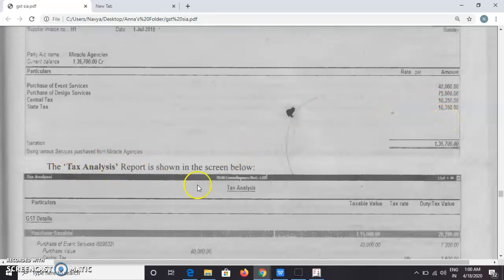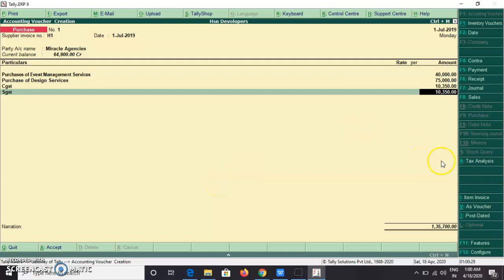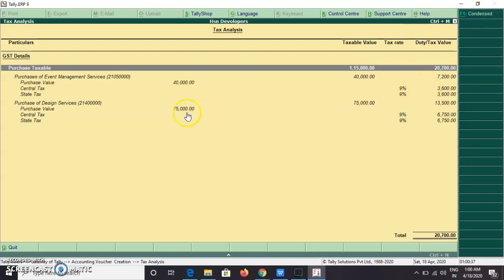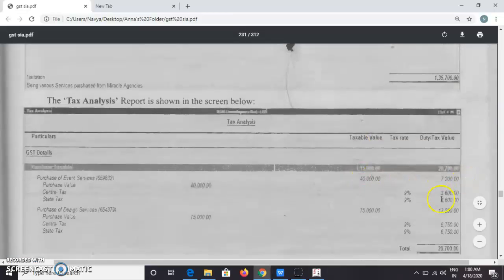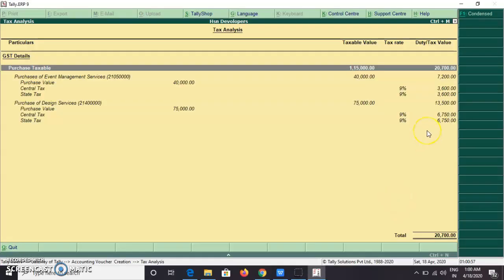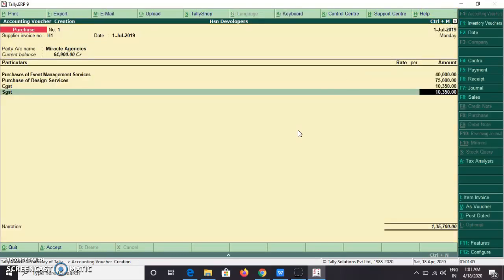And the tax analysis report is shown on the screen. So we will see the tax analysis report, Alt A. For details, if you want detail, for event management services 7,200, that means 3,600 each, and for design services 13,500, that means 6,750 each. Now even if you want, you can see it in the report also. So before that, save it. Ctrl A, save.